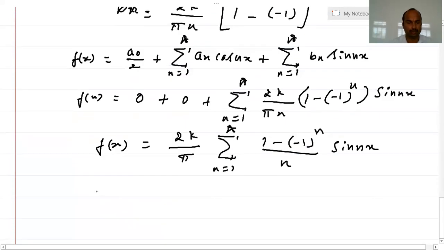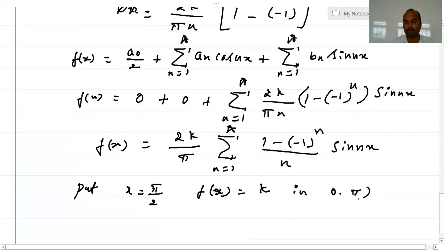To get the required answer, I will substitute x equals pi by 2. So what is f of x? f of x is equal to k in the interval 0 to pi. So therefore, f of pi by 2 will be k.